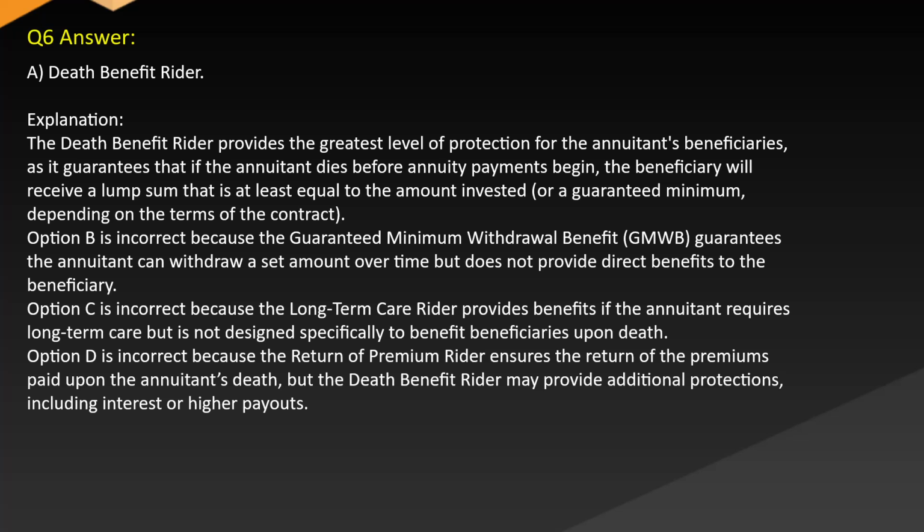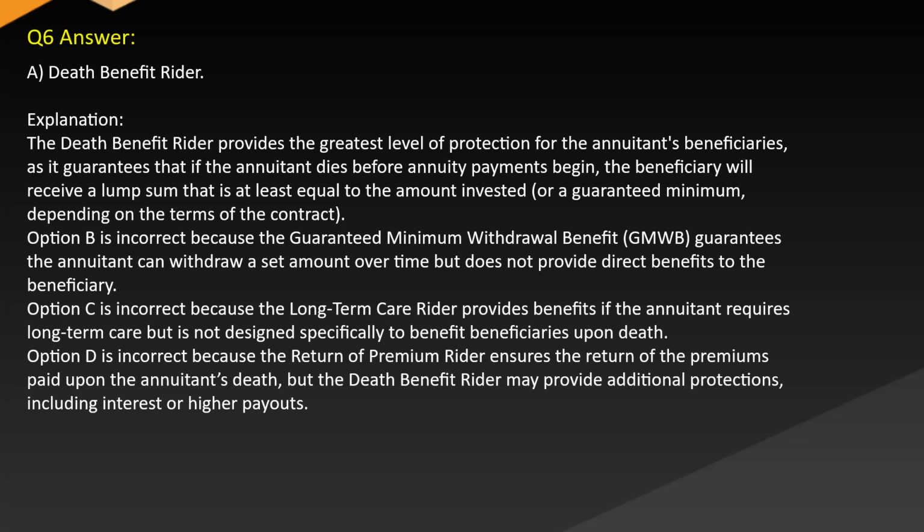Answer A. Death benefit rider. Explanation: the death benefit rider provides the greatest level of protection for the annuitant's beneficiaries, as it guarantees that if the annuitant dies before annuity payments begin, the beneficiary will receive a lump sum that is at least equal to the amount invested or a guaranteed minimum, depending on the terms of the contract.